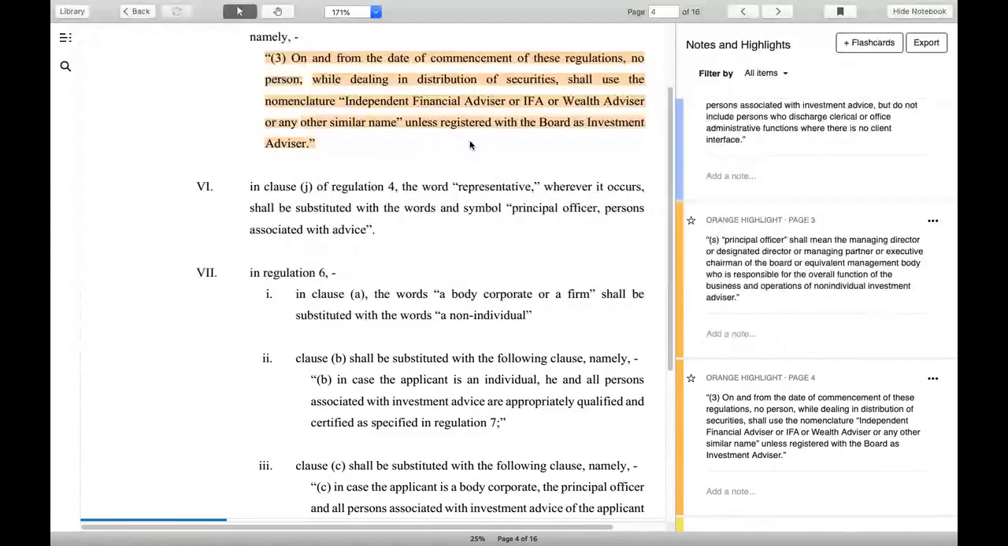Don't get into a debate with the regulator. Put your proper name which indicates your business meaning, and if your business is non-advisory, please use a name which indicates that you are a distributor. That is very, very important.